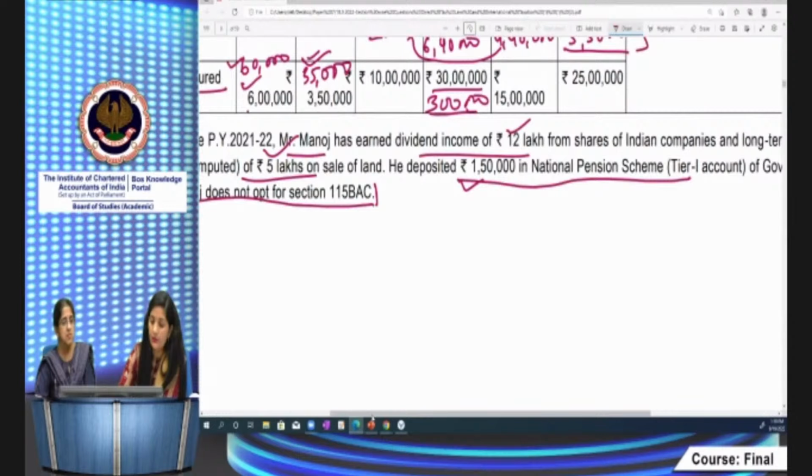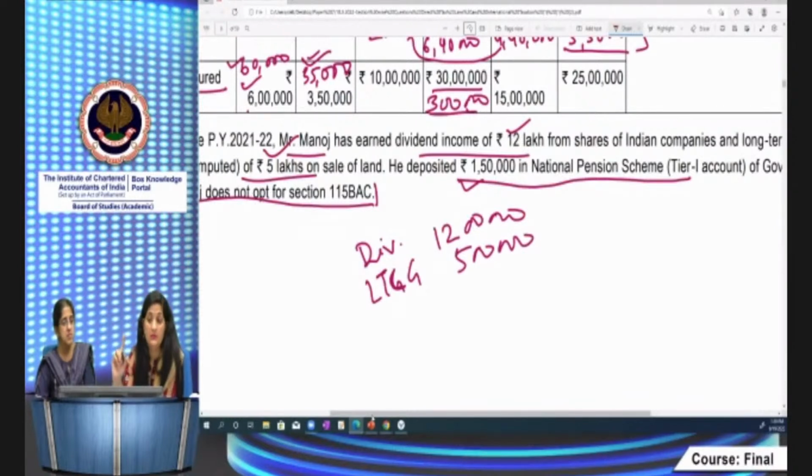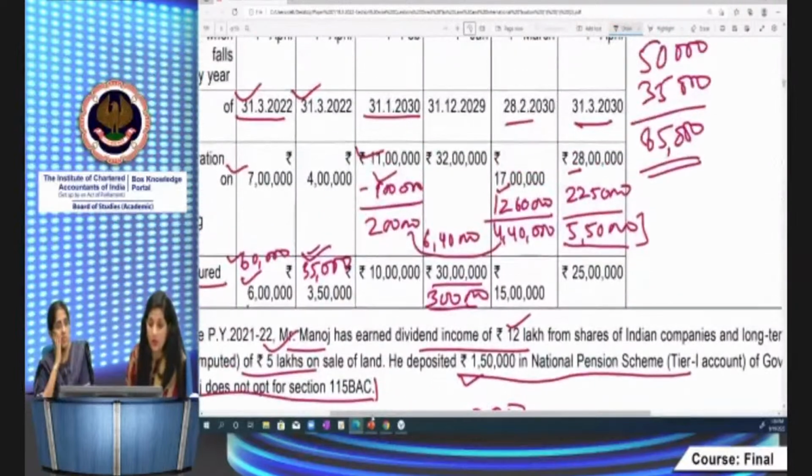अब यहाँ पे total income के लिए 12 lakh आपका आया है, dividend income. फिर आपका आया 5 lakh का LTCG. LTCG, how much it is? 5 lakh. And he has maturity proceeds. इस year assessment year 22-23 में some policies are going to be matured. What are those policies? किसके respect में exemption है? A के respect में तो he can claim the exemption. What about the B policy? B policy is not exempt, so it becomes taxable since it exceeds the 10% of capital sum assured.